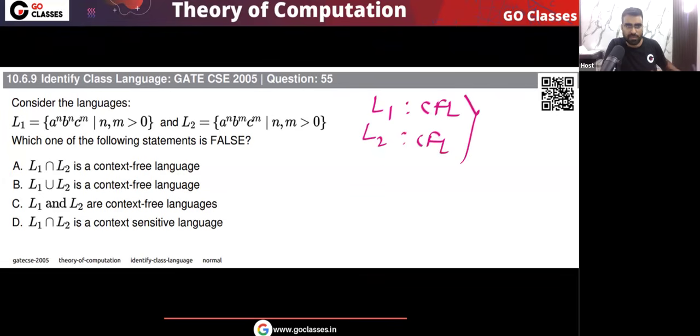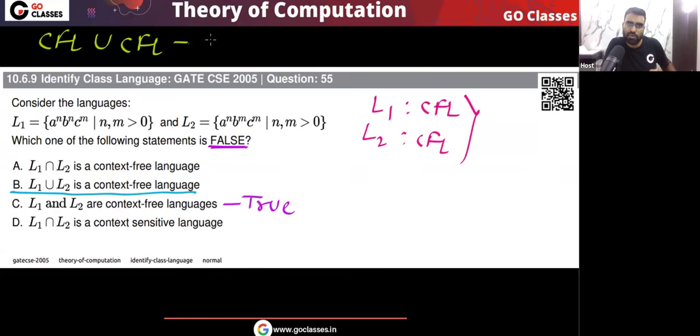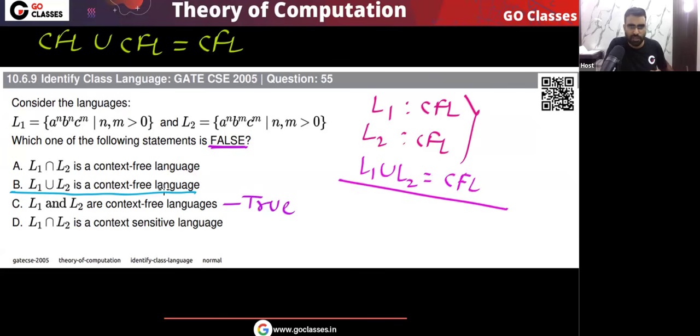So there is no problem so far. The question is asking which statement is false. Actually the statement that they are CFL is true, so this is not the answer. Now let's see, what about L1 union L2? There is nothing to check, because CFL union CFL is always CFL. The union of two CFLs is always CFL, so this statement is also true.